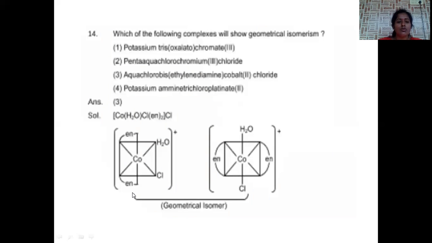First one is two chelating rings are on the same side. It is called cis isomer. Here two isomers are in the opposite position. Hence it is called a trans isomer.